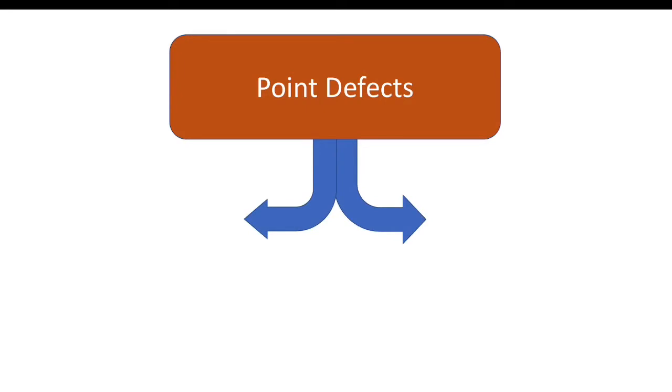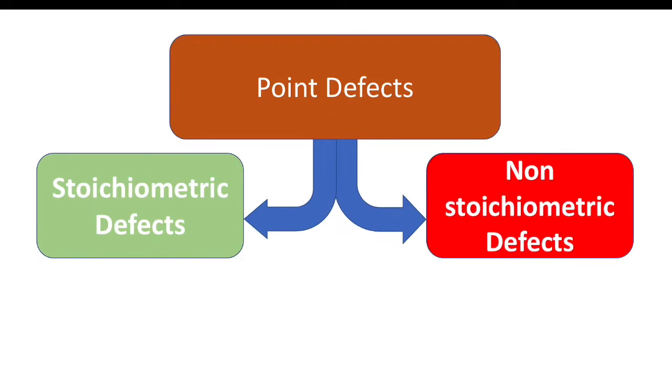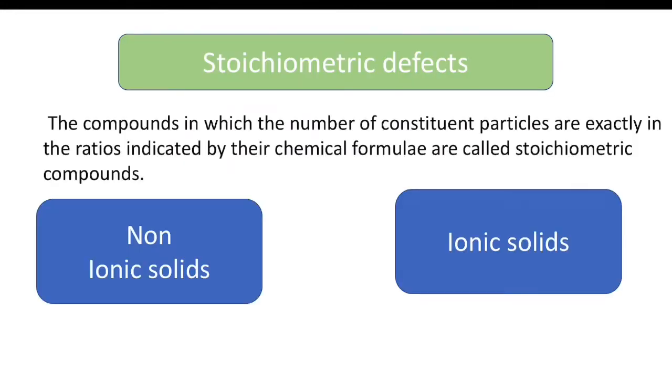So point defects are of two types. One is stoichiometric defects and other is non-stoichiometric defect. Now what are stoichiometric defect? So these compounds which the stoichiometry of the compound is not disturbed either by dislocation or vacancies or addition of constituent particle are called stoichiometric defect. After defect is caused, they obey the law of definite proportion and law of conservation of mass. Such kind of defects are called as stoichiometric defects.